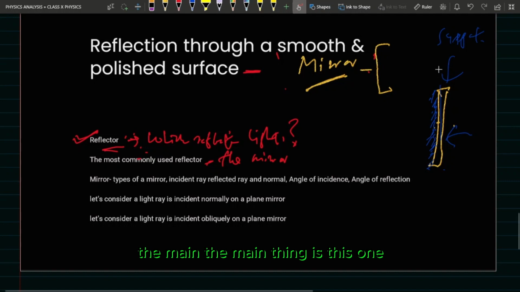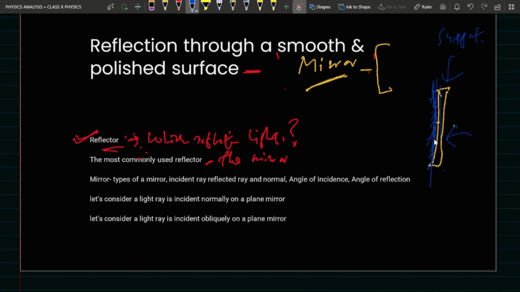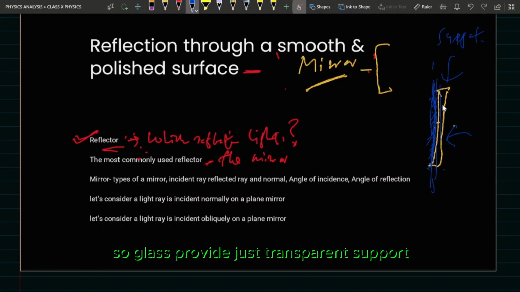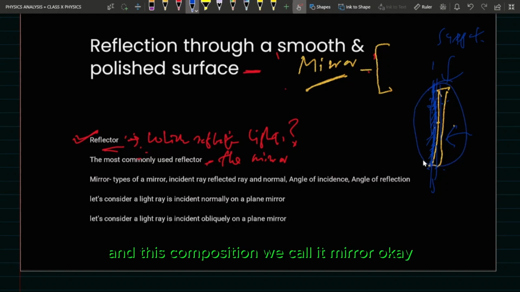The main thing is the coating. We can't keep the paint standing in the air to be reflected, so the glass provides just a transparent support. The main thing is the paint. The reflection takes place by this paint, and this composition we call a mirror.